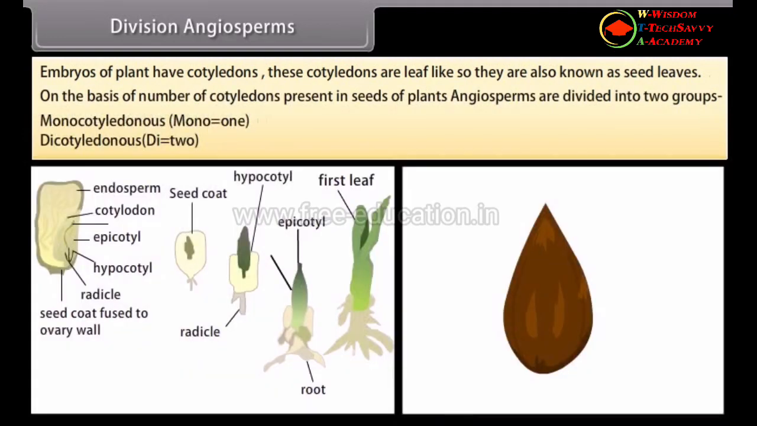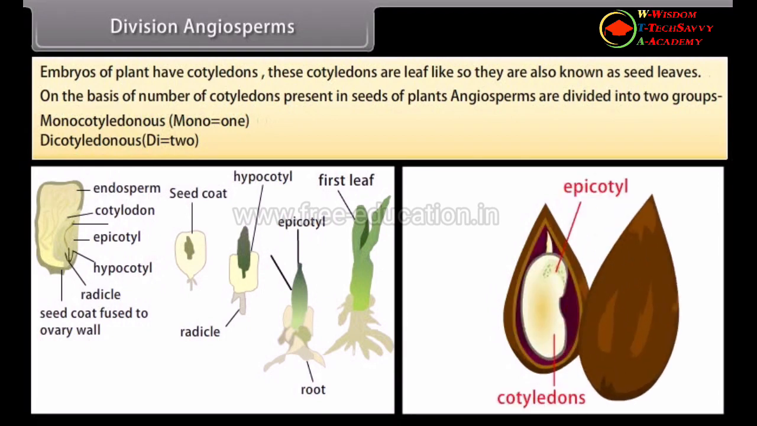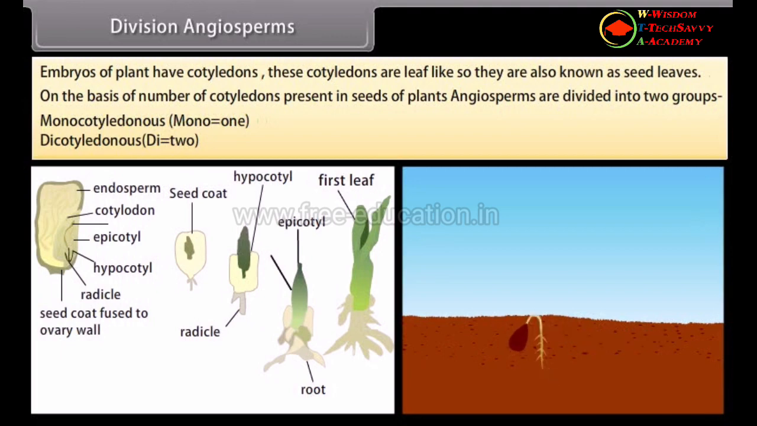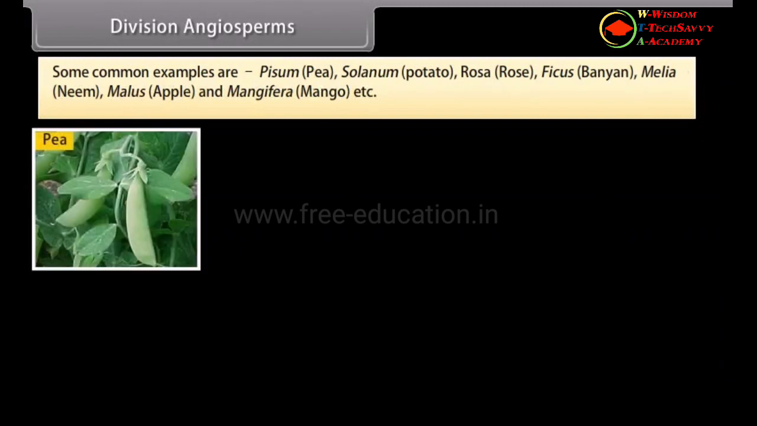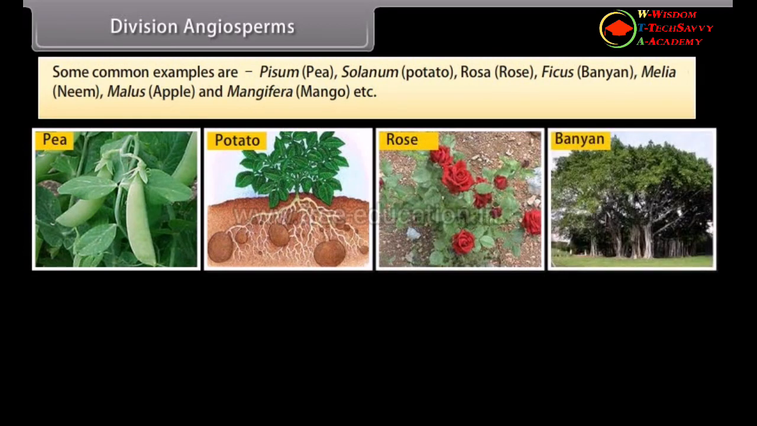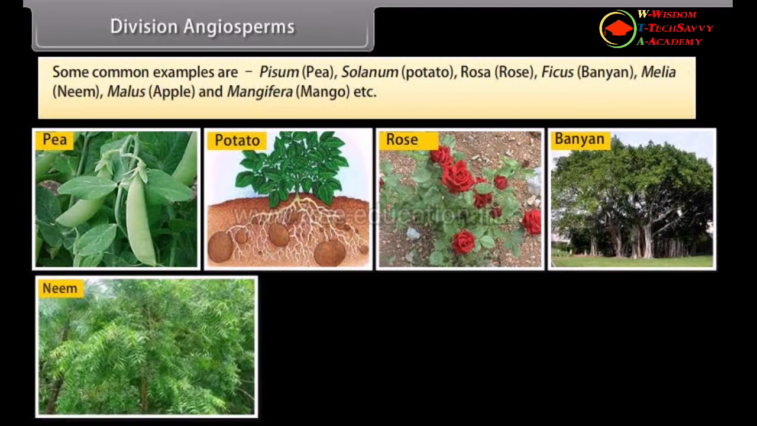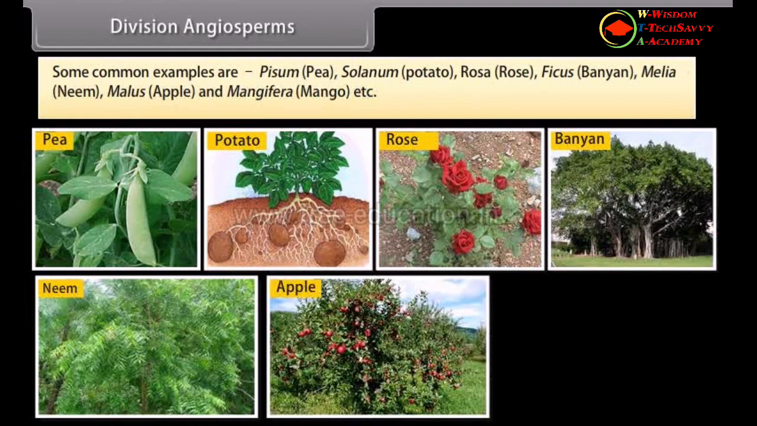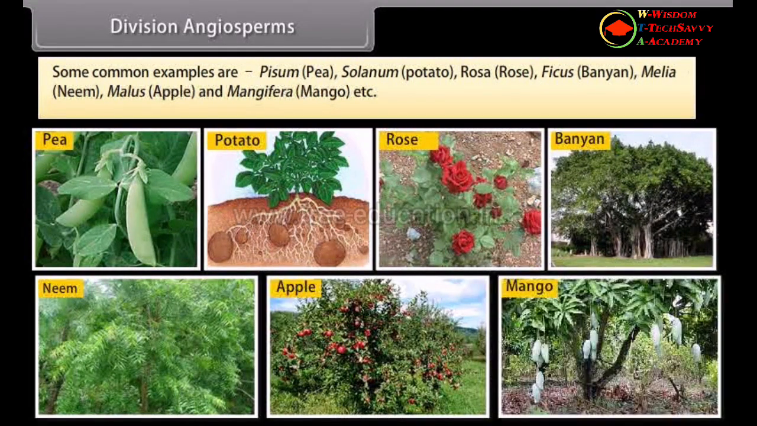On the basis of the number of cotyledons present in the seeds of plants, angiosperms are divided into two groups: monocotyledonous, mono is 1, and dicotyledonous, di is 2. Some common examples are pisum, pea, solanum, potato, rosa, rose, ficus, banyan, melia, neem, malus, apple, and mangifera, mango, etc.